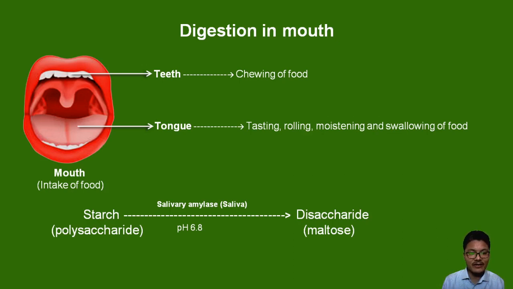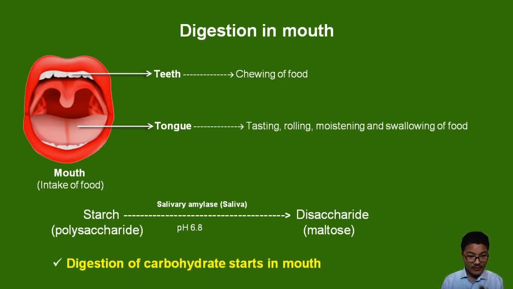Amylase enzymes are active at pH of 6.8 and temperature of 37 degrees Celsius. On action of salivary amylase, starch is broken down into a disaccharide like maltose.